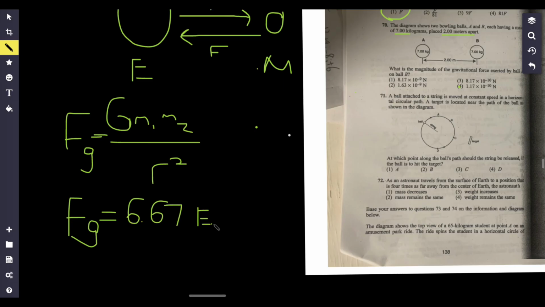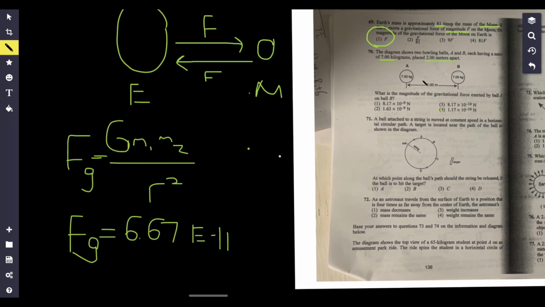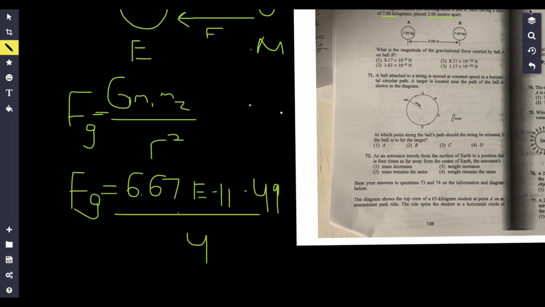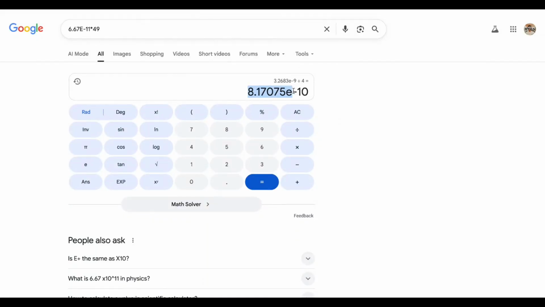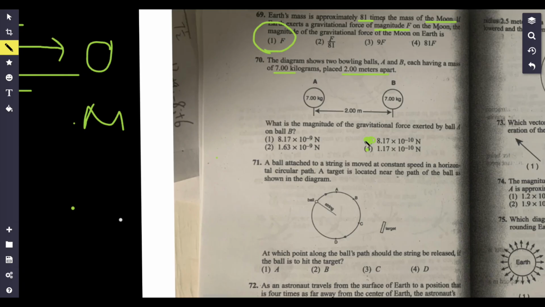I'm just going to write e negative 11, that is times 10 to the negative 11. And it's multiplied by the mass of this and this, which is both 7. So 7 times 7 is 49. And then the distance is 2, but remember to square that distance. So whatever this comes out to be is going to be the answer. And I got 8.10 to the negative 10. This looks like the one. Okay, next one.